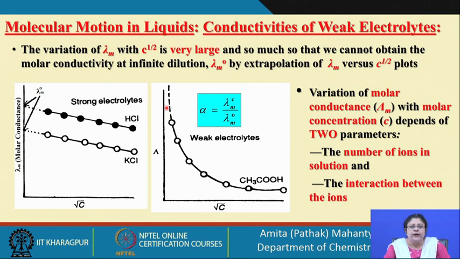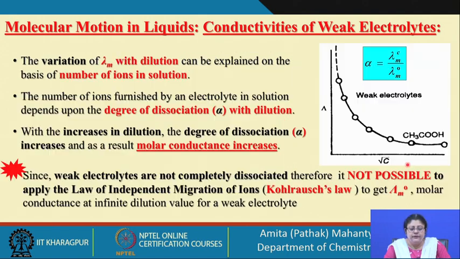for the molar conductance at infinite dilution. And since molar conductance, as we have discussed previously, is going to be dependent on what? It is going to be dependent on the number of ions present in the solution and the interaction between the ions. Okay. If we have that, we can see what parameters it is going to depend on.